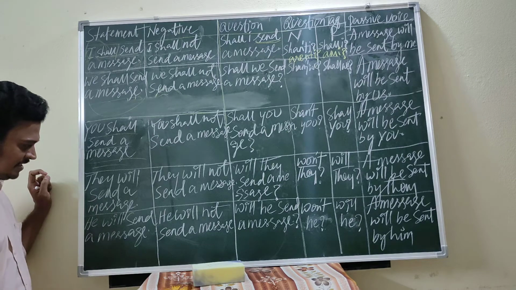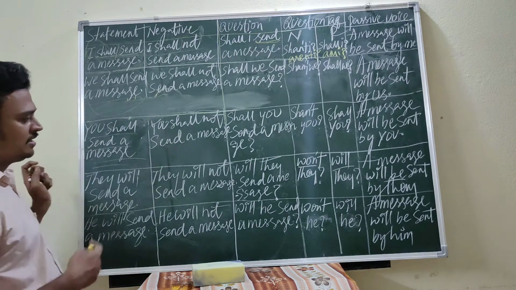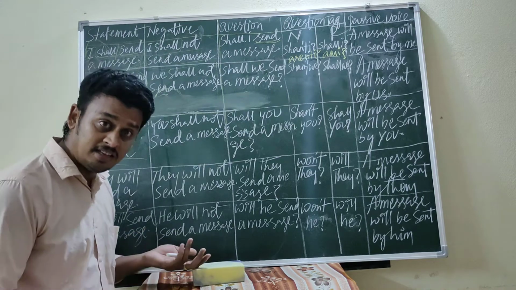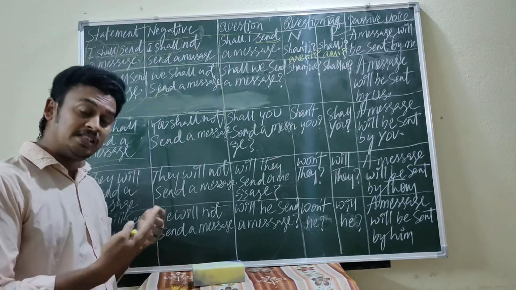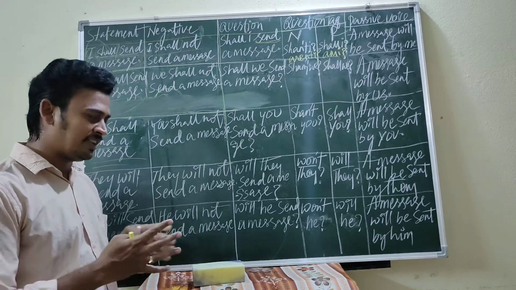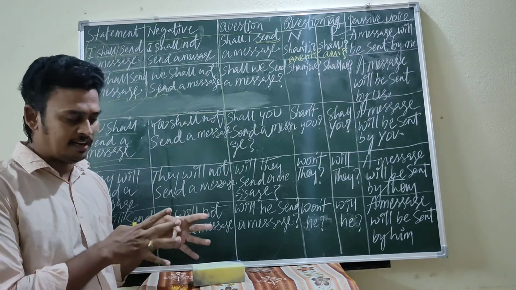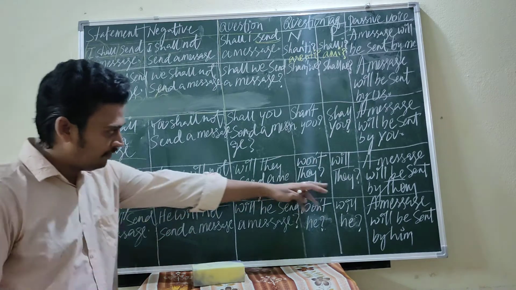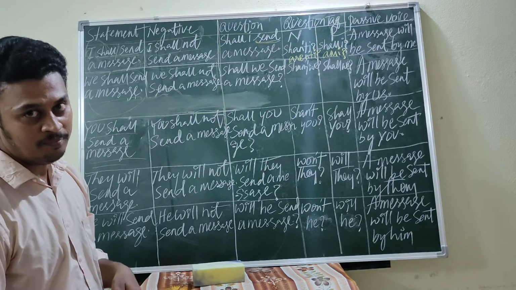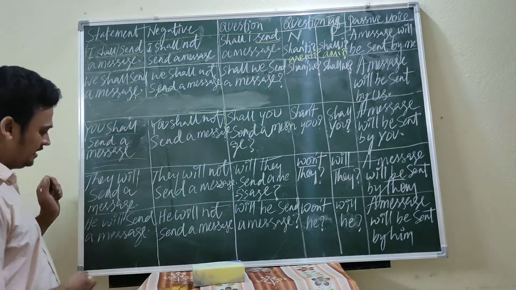They will send a message. They will not send a message. Will they send a message? You can ask like this. Sir, will they send a message tomorrow? Likewise, question framing is entirely different. Okay, won't they? Will they? A message will be sent by them.